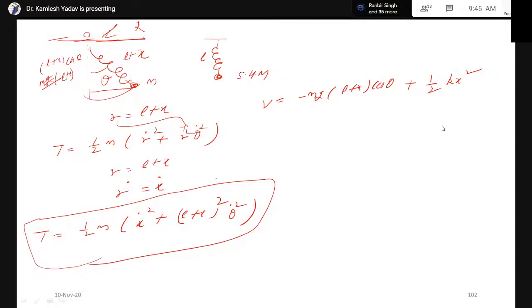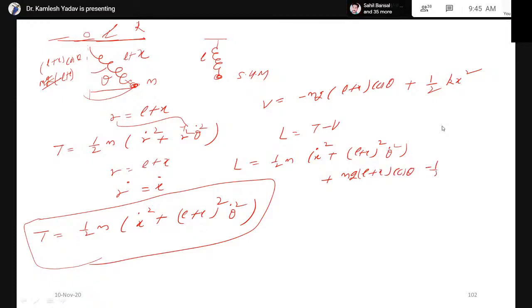Therefore, this is the Lagrangian. This is kinetic energy, this is V. We can write the Lagrangian, which is T minus V. Therefore, the Lagrangian is equal to half m x dot square plus (L plus x) whole square theta dot square, plus mg(L plus x) cos of theta, minus half k x square. Now this is the Lagrangian.